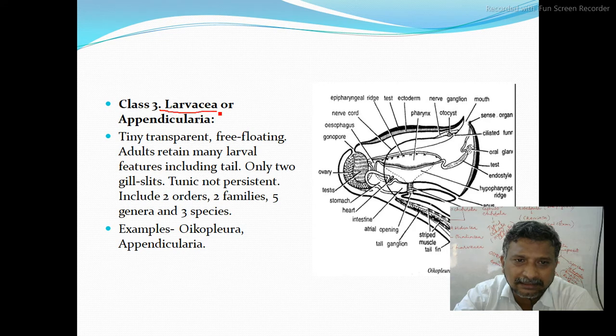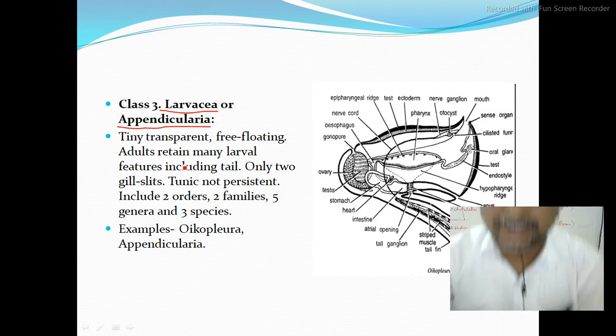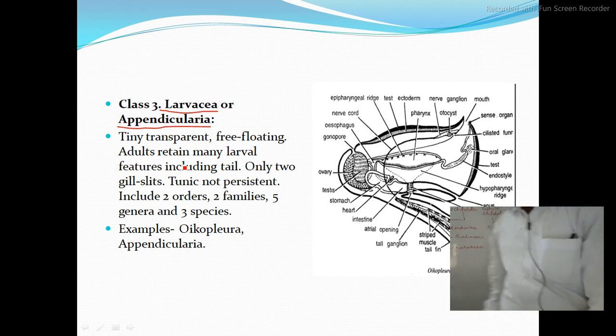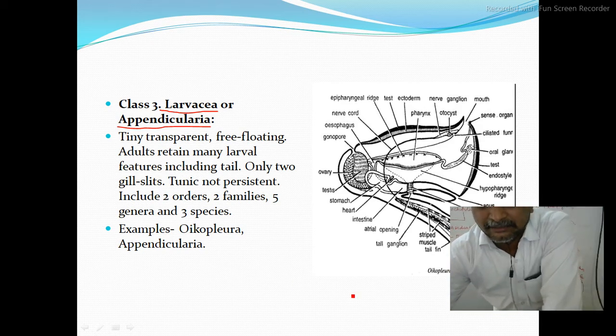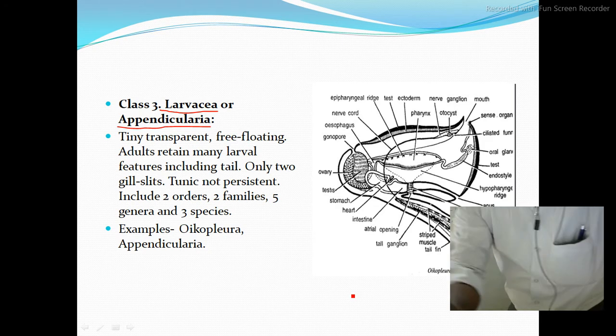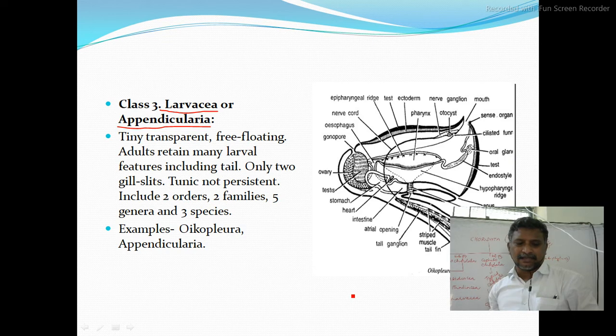Now class 3, that is Larvaceae or Appendicularia. That is the thing. Okay. Yes, Larvaceae or Appendicularia. They are the third class of subphylum Urochordata. That is also one of the classes, that is the Larvaceae. You remember that.